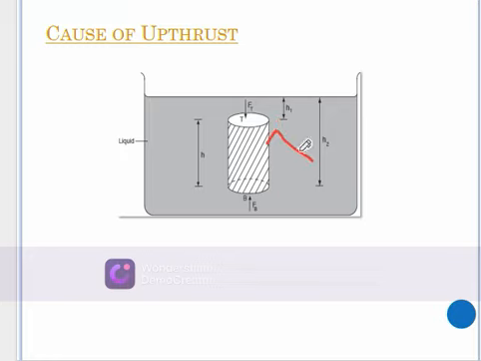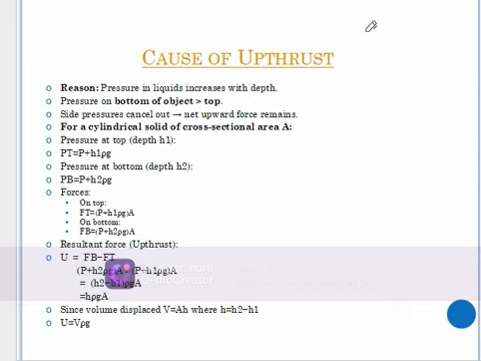That net force acting upward is what we term the upthrust force. Let's continue now with the explanation.